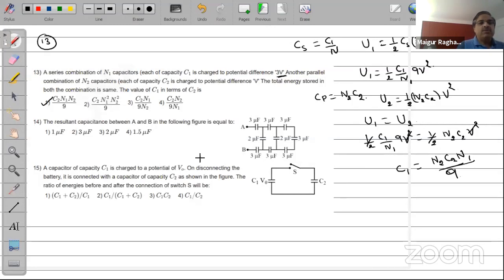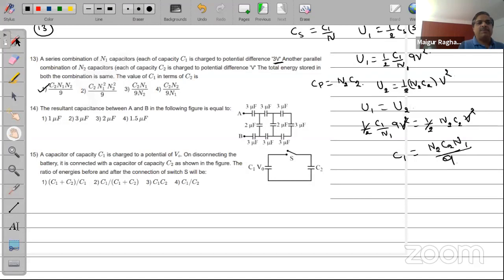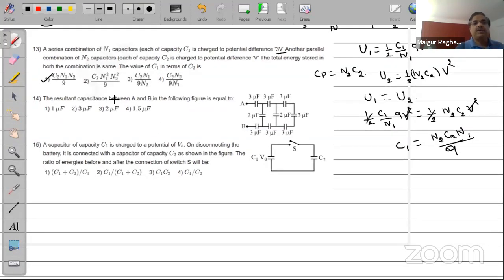Okay, 14th one. I think I'll stop with the 14th. I will leave out the 15th for you to do; I'll pass on the solution to it. The resultant capacitance between A and B in the following figure is equal to what? Very nice. 3, 3, and 3.